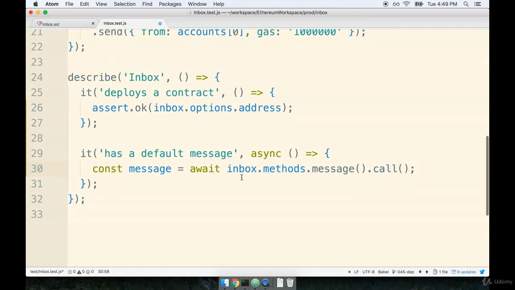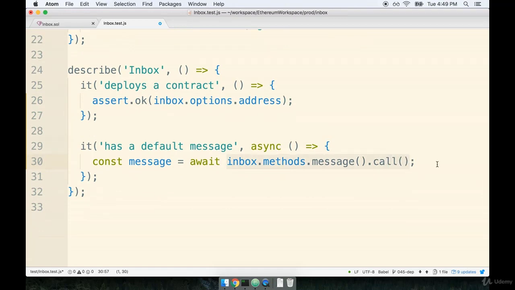All right, so let's look at this line carefully, because this is a little snippet of code right here that we're going to be writing many times throughout this course. First off, we reference the contract.